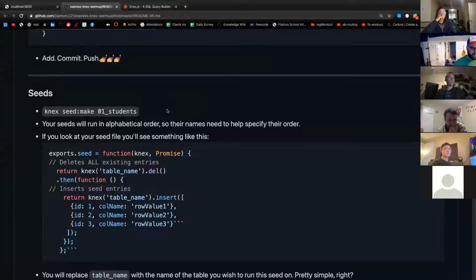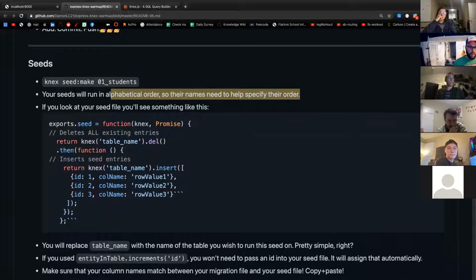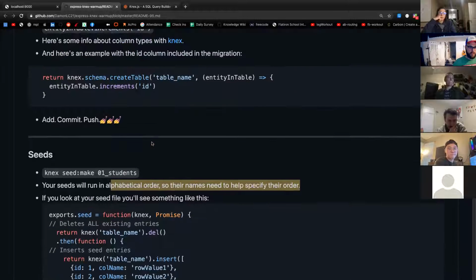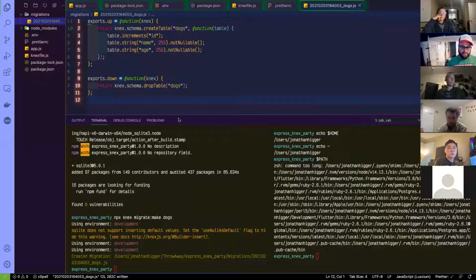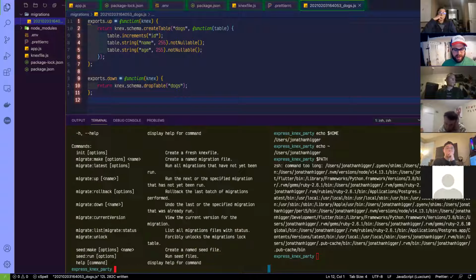So now, I'm wondering if we could run this migration. So I'm wondering if I could do npx, I'm willing to bet I could do npx Knex help or something like that.